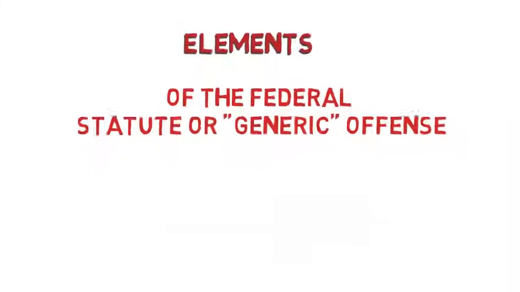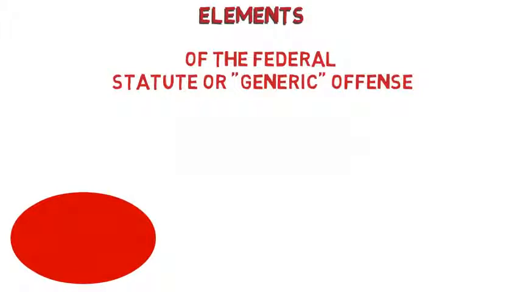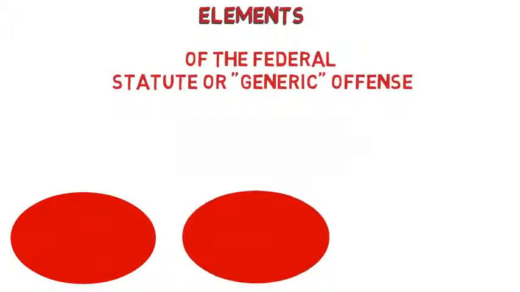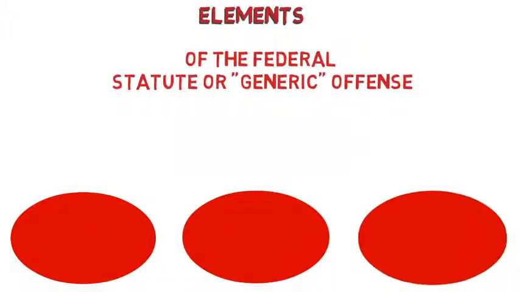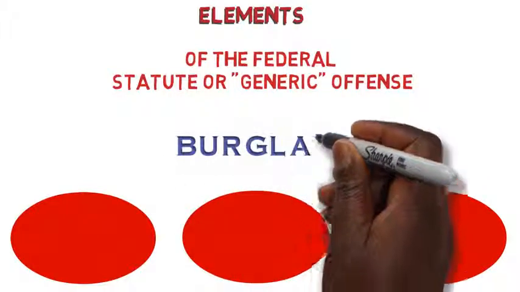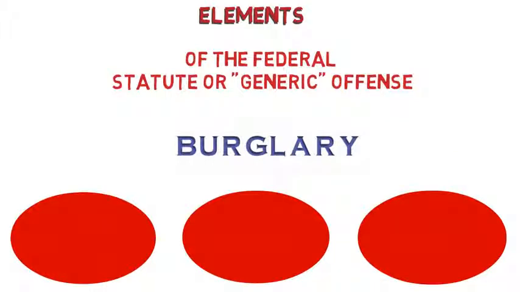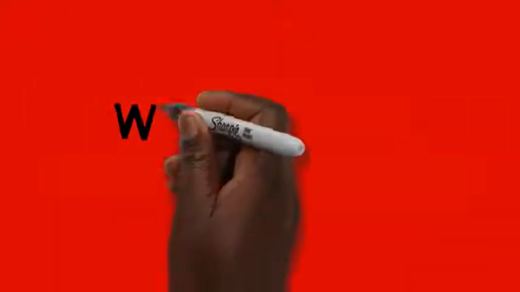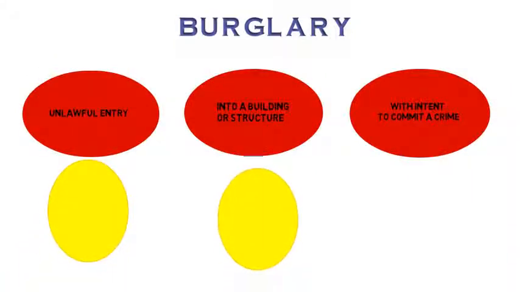The key is to identify the elements that a jury must agree upon in order to convict someone of the offense. In the Descamps case, the Supreme Court was analyzing the federal generic offense of burglary. Federal case law defines the elements of generic burglary as an unlawful entry into a building or structure with the intent to commit a crime. In order for a state conviction to trigger federal consequences as a burglary offense, the state offense would have to meet all of these elements in every case.